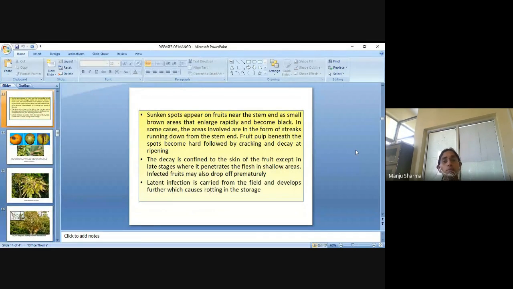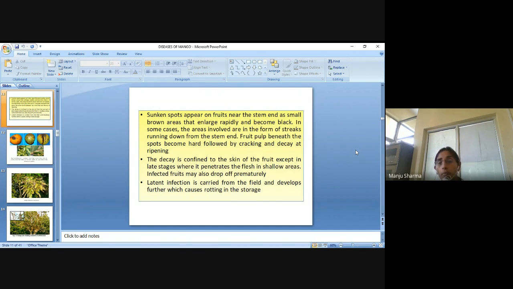The spots appear on fruits near the stem end as small brown areas that enlarge rapidly and become black. In some cases, the areas involved are in the form of streaks running down from the stem end, with fruit pulp beneath.